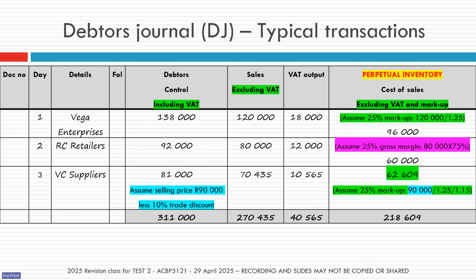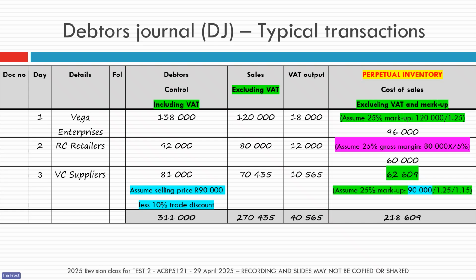And because we're using the amount that includes VAT, that 90,000 rands included VAT, that's why you'll see in my calculations, I now also divide by 1.15. Because if you look at the other two cost of sales calculations, you'll notice in each instance we use the sales amount, and remember, the sales amount already excludes VAT. But for this last one, I can't use the sales amount because I want to go back to the original 90,000.